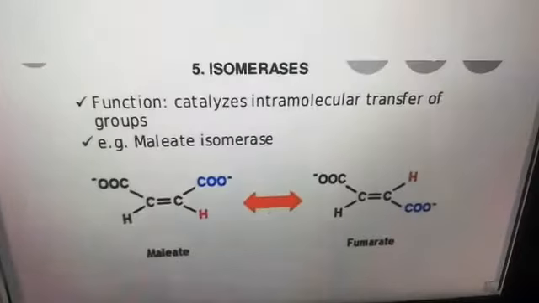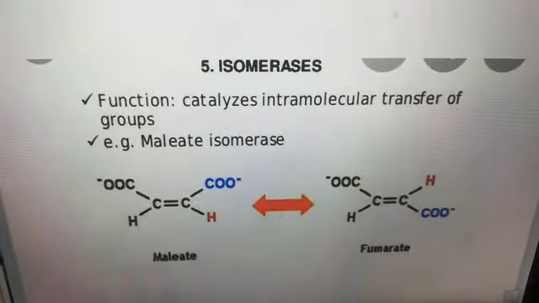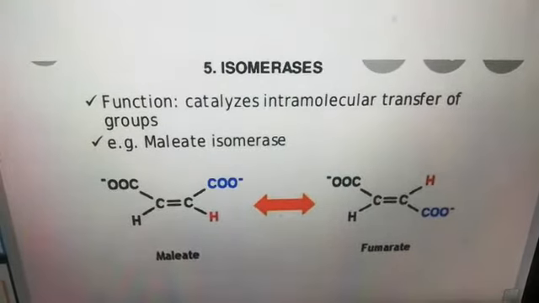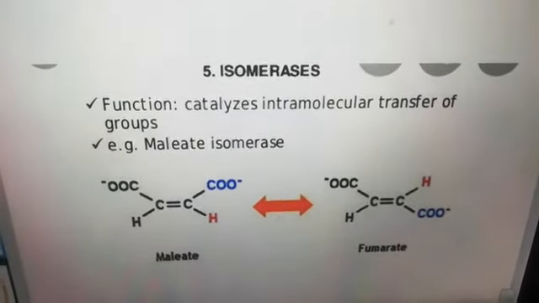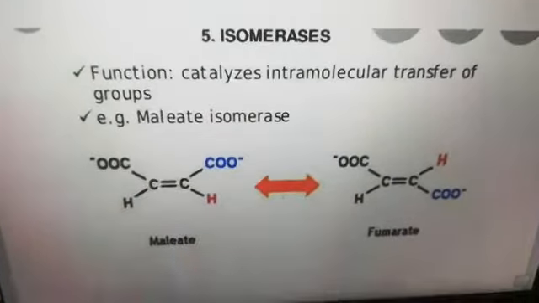We'll take an example for isomerase, that is malate isomerase. Malate isomerase is going to convert malate into fumarate. So as you can see, it is a cis-trans conversion.